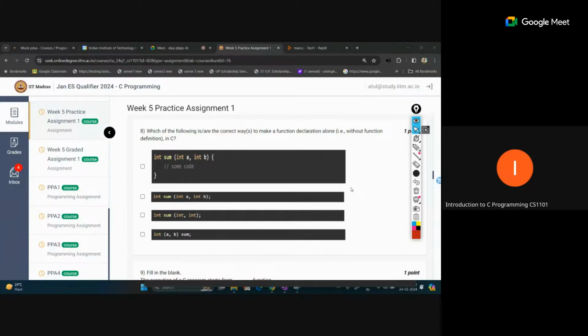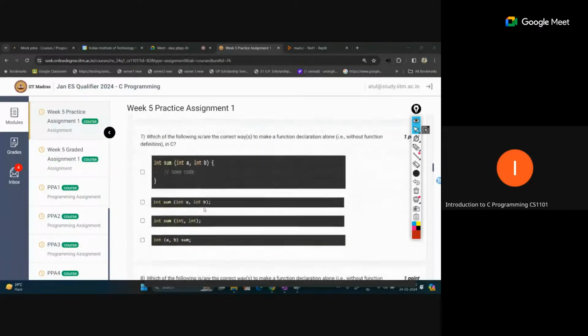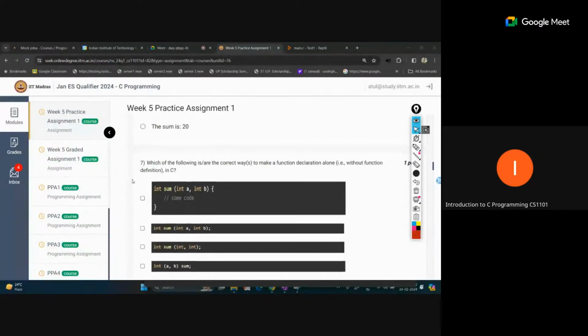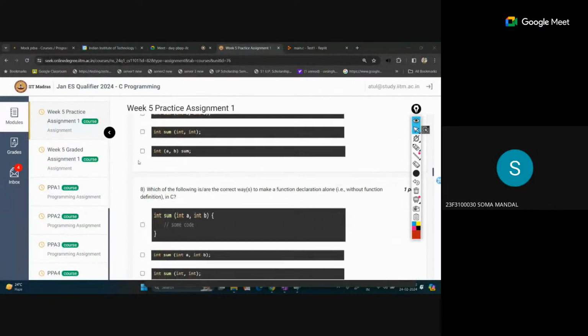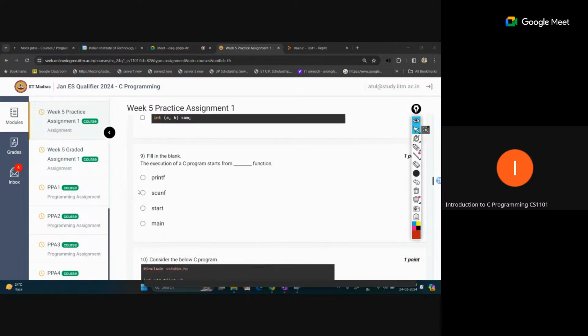Which of the following is a correct way to make a function declaration alone without... The same question. Yes, 7 and 8 are repeated. Okay, we'll check this.